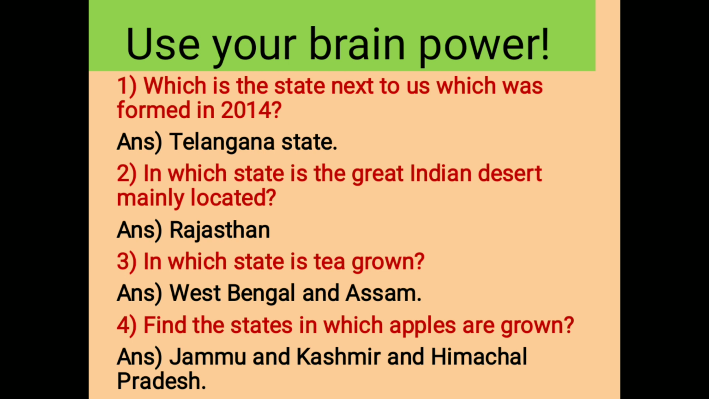Use your brain power. Which is the state next to us which was formed in the year 2014? Answer, Telangana state. In which state is the Great Indian Desert mainly located? In Rajasthan. In which state is tea grown? West Bengal and Assam. Find the states in which apples are grown. Jammu and Kashmir and Himachal Pradesh. Thank you.